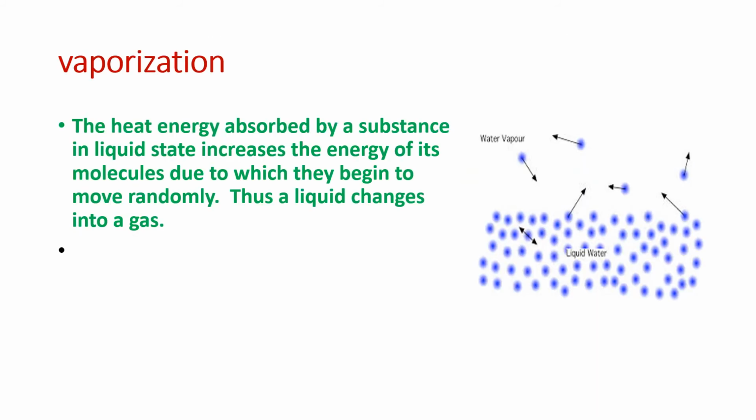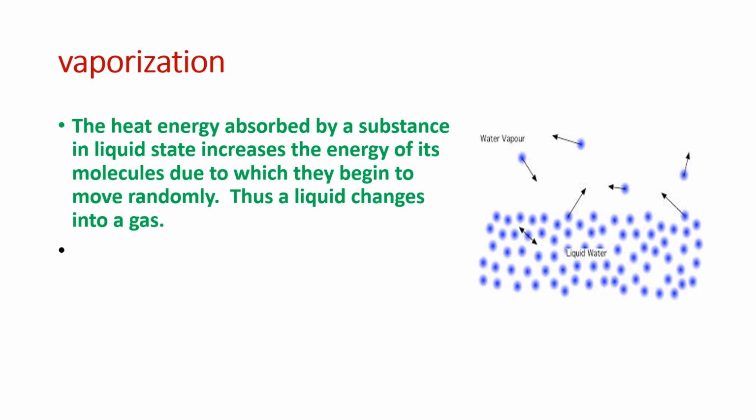So now let us discuss how vaporization takes place. You can see here, these are the liquid molecules which are a little bit free to move. When some heat energy is supplied, that is, they get more energy, what happens? They start moving faster and faster and they break free from the liquid surface and they go as far apart as possible. So slowly what is happening?